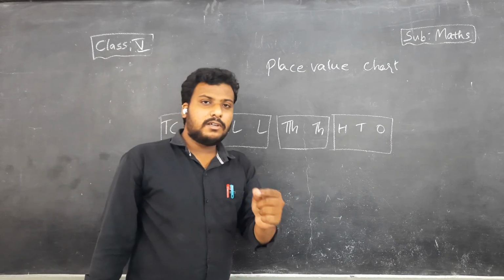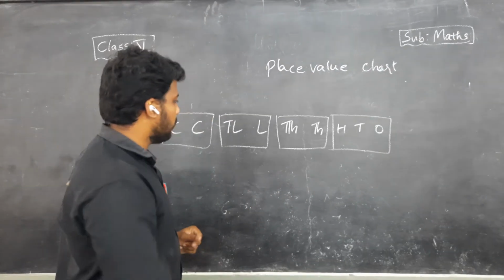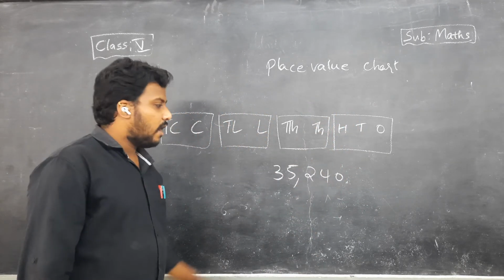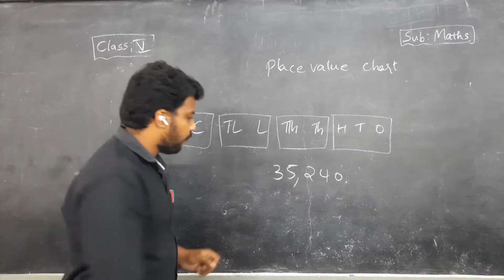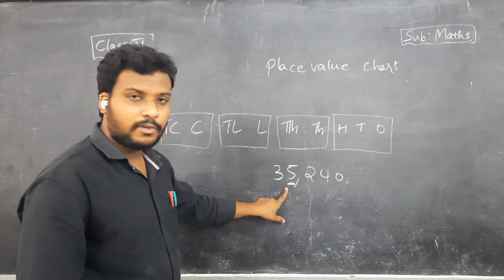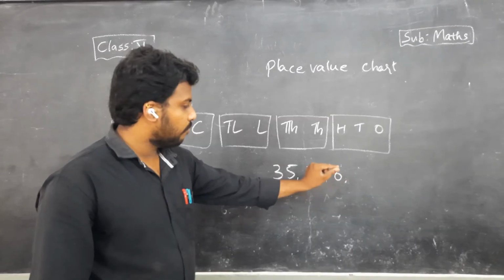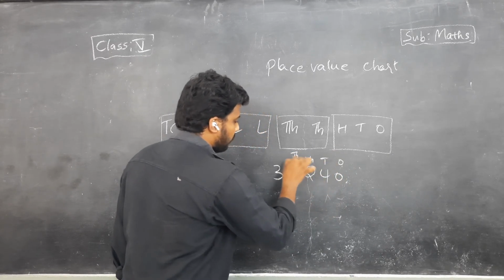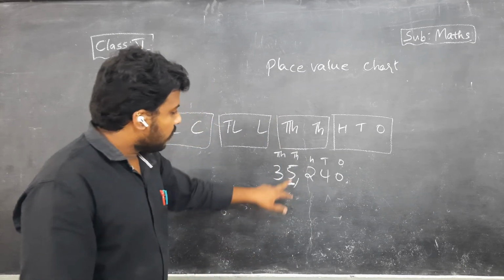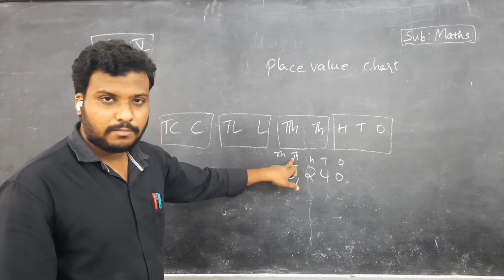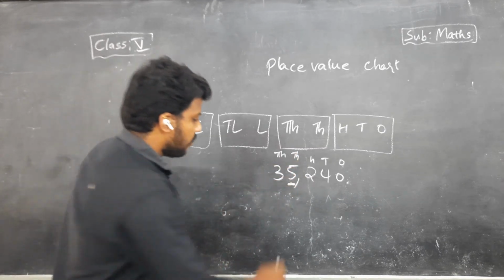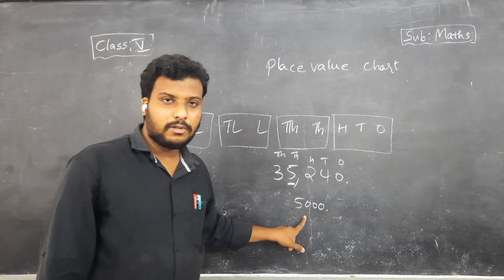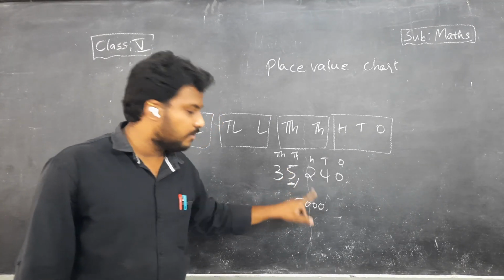Now I am giving a small example for this, children. That is 35,240. Now I ask you, what is the place value of 5? So 5 is here, children. You write the place value chart for this number: ones, tens, hundreds, thousands, 10,000s. The 5 is in the thousands place. So 5 into thousands is 5,000, children. The place value of 5 is 5,000.